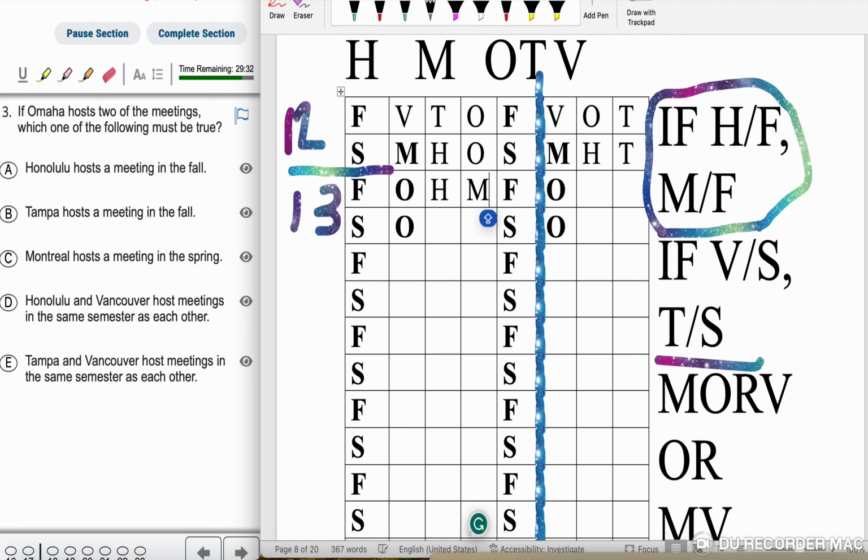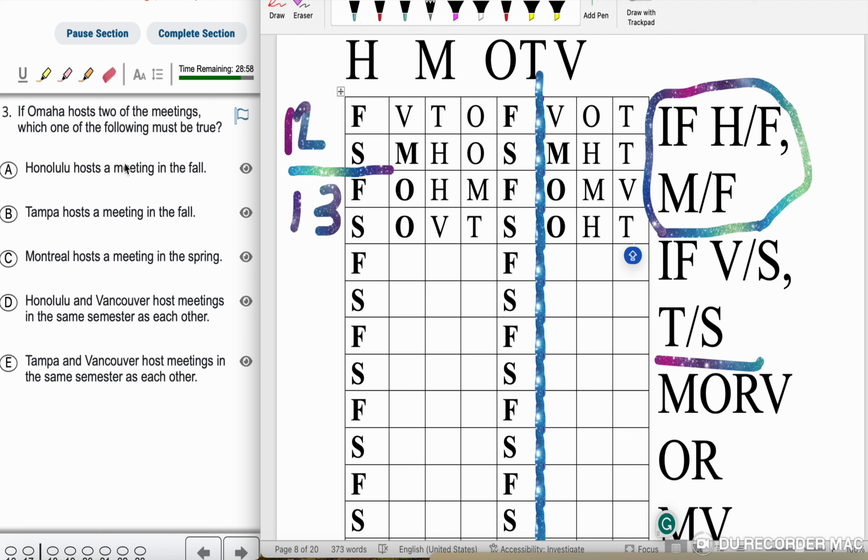If V is in the spring, T is in the spring. Since this is a must be true, I'm going to make sure the second world is slightly different. Let me see if H is in the fall. So I'm going to put H in the spring this time. I am allowed to put M up here. If V is in the spring, so I'm going to put V in the fall. Now I'm going to put T down here. That way I have a slightly different world.